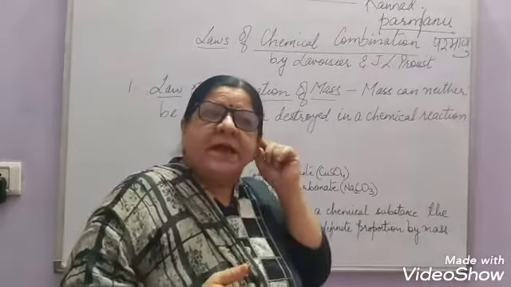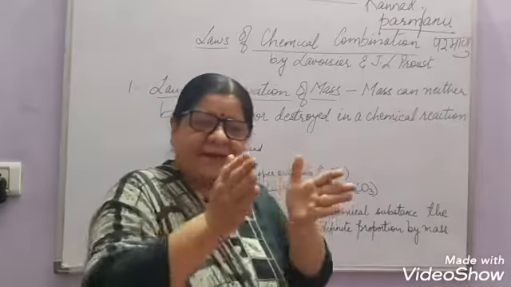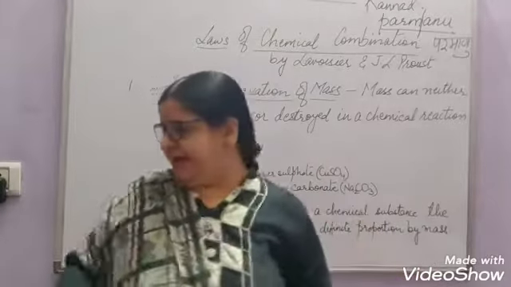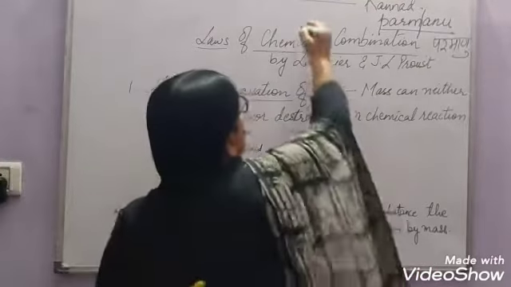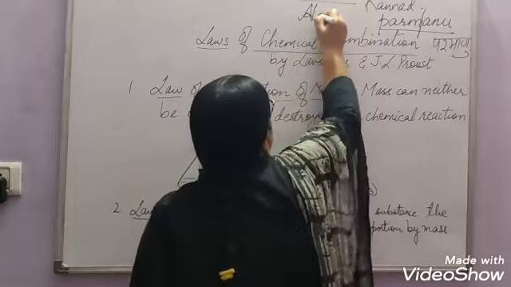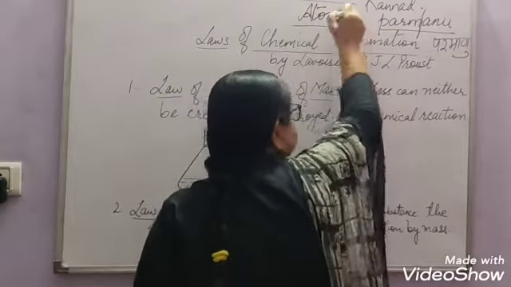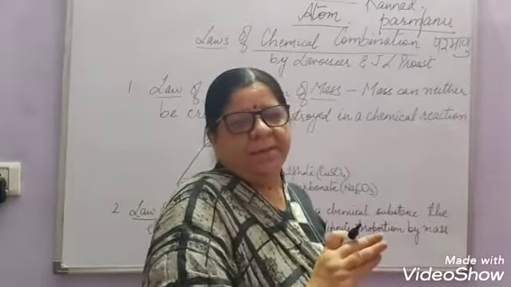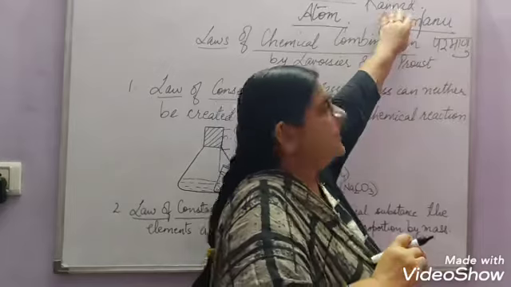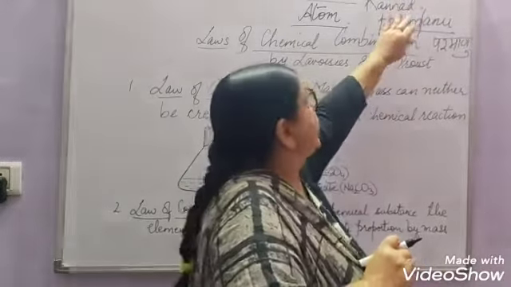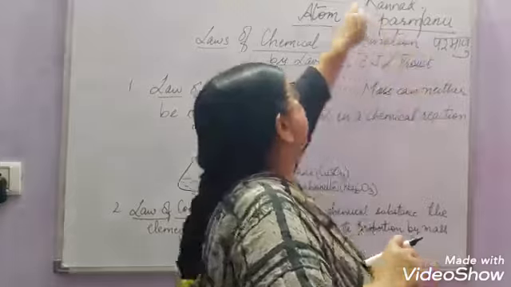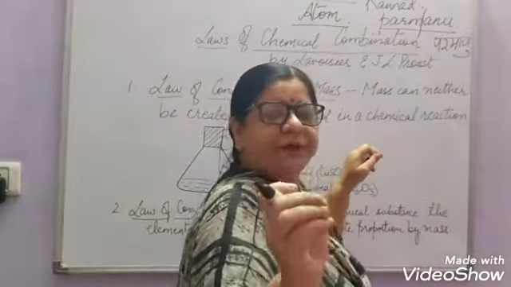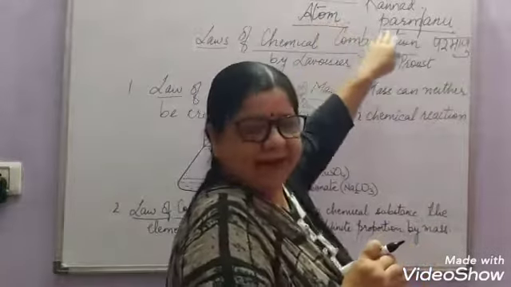This Democritus also said that matter cannot be further subdivided. The smallest particle, he named it atom. He gave the word atom to the smallest indivisible particle. Atom actually means indivisible. So the Indian philosopher gave the name Paramanu, and the Greek philosopher Democritus gave the smallest particle which cannot be further divided the name atom.